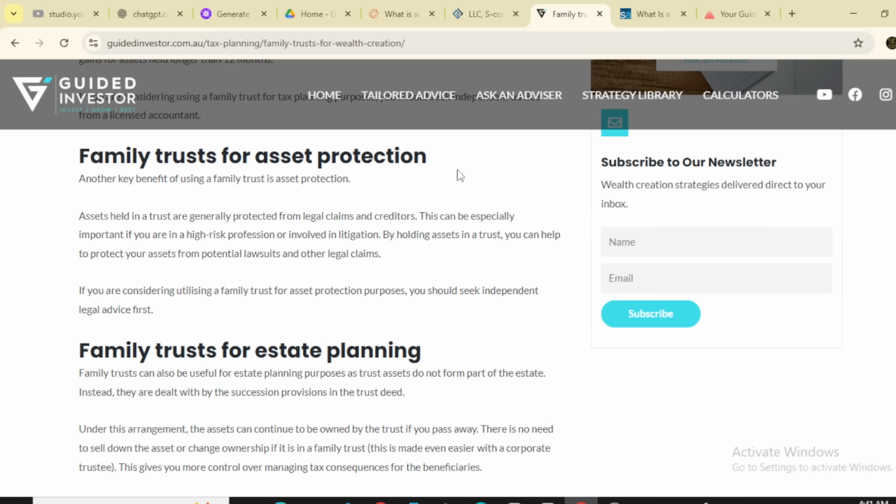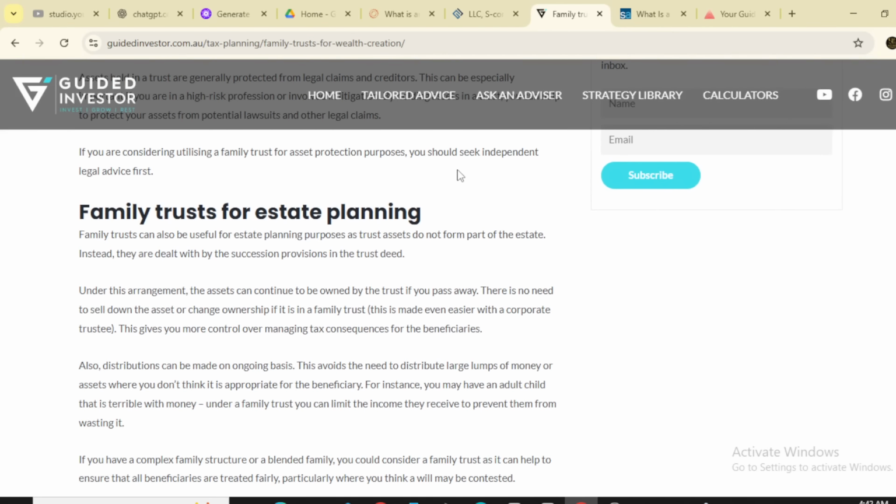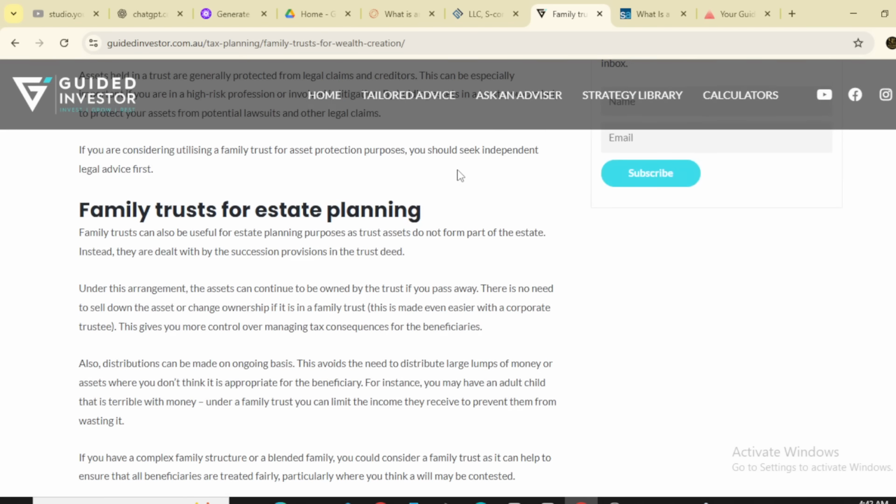By holding assets in a trust, you can help to protect your assets from potential lawsuits and other legal claims. If you are considering utilizing a family trust for asset protection purposes, you should seek independent legal advice.